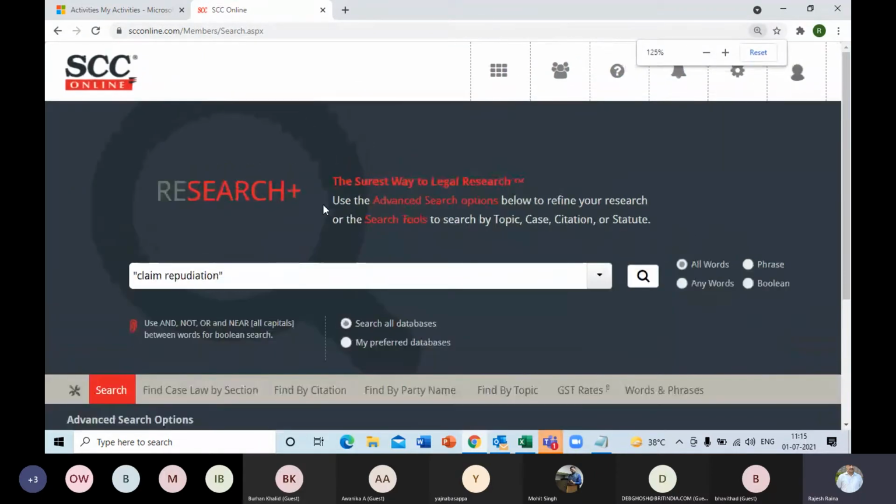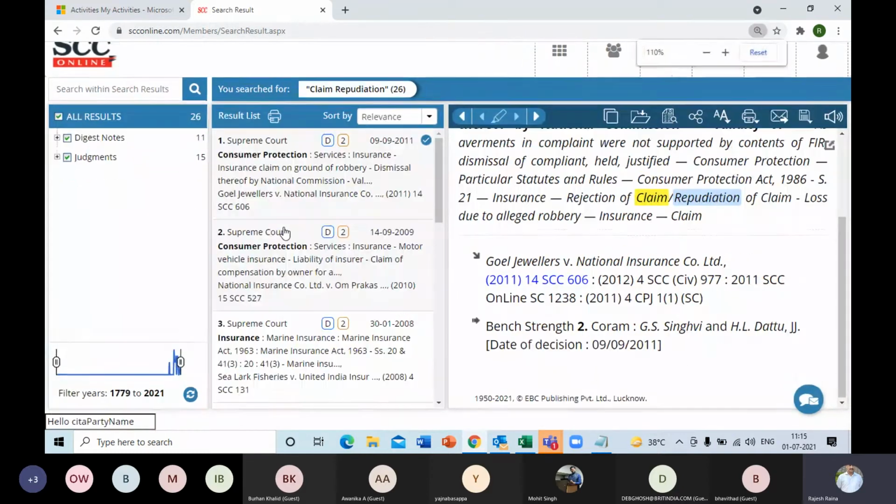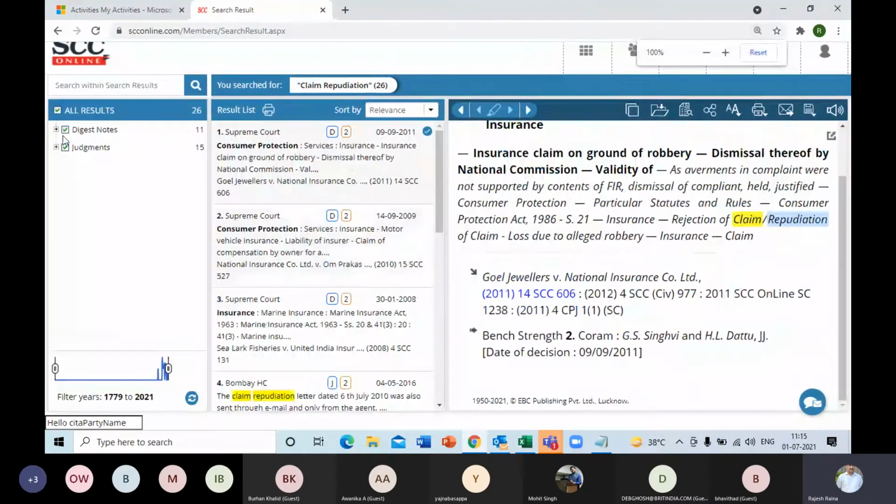If you have noticed, I have put double inverted commas because I want to search this as a single phrase. What if I don't put the double inverted commas? Then "claim" in one para and "repudiation" in some other para will also come up, and I don't want that. Once I do that, I'll click on Start Search. So I am just breaking it into steps. When I get the results, as you can see, there are very few results, around 26 on claim repudiation.